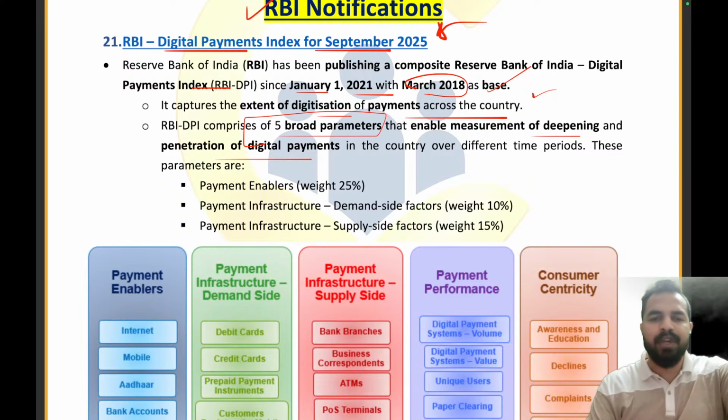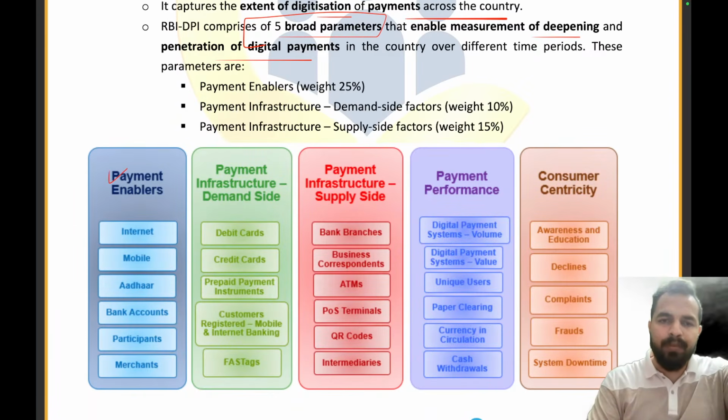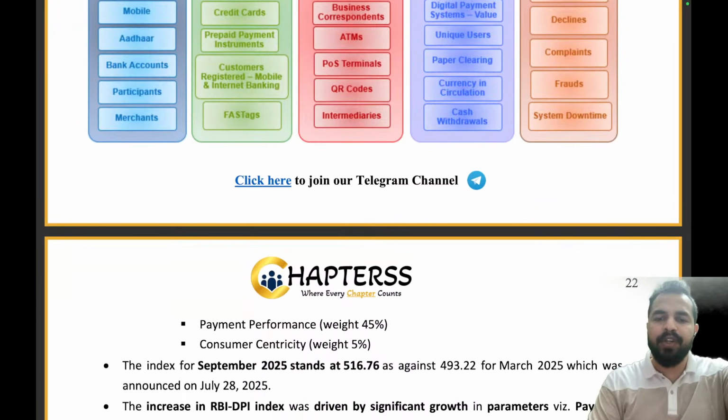Let me tell you these five parameters are very important. Please note them down. One is the payment enabler having the weightage of 25%, payment infrastructure on the demand side which is having the weightage of 10%, payment infrastructure supply side which is having the weightage of 15%, and then we are having the payment performance which is having the weightage of 45%.